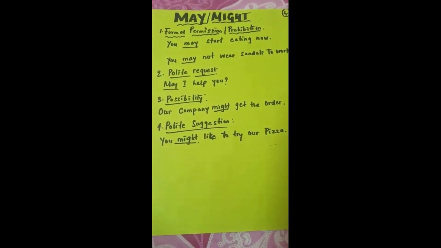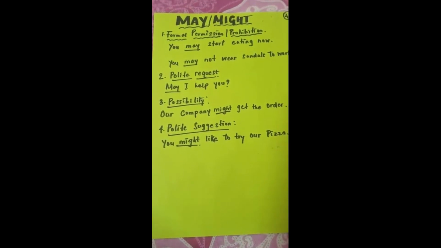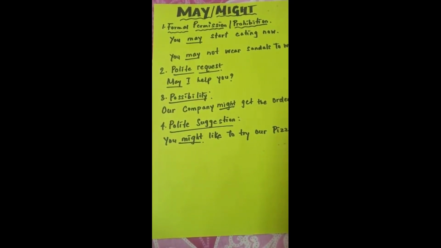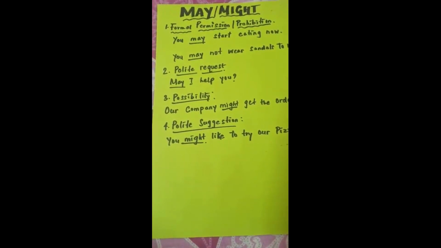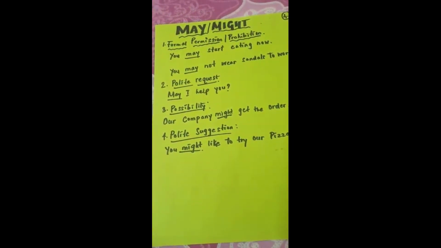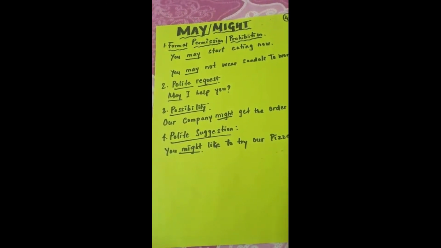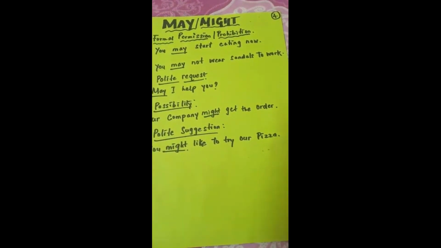Let's move on to our next set of models, which is may and might. So when do we use may and might? We use it in a very formal setting. We use it when we ask for permission, or somebody tells us that something is not allowed, that is prohibition. Okay, and we use it at our workplace, and when a student is talking to the principal or a teacher, or when we talk to someone who is superior to us. Okay, let us see the first function.